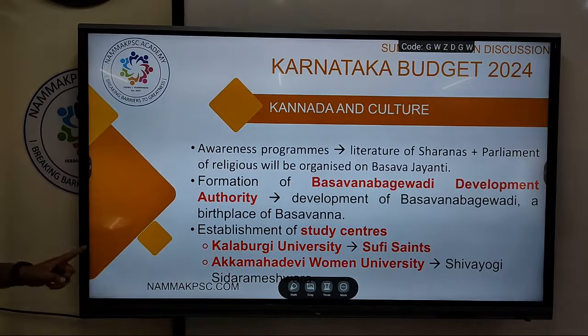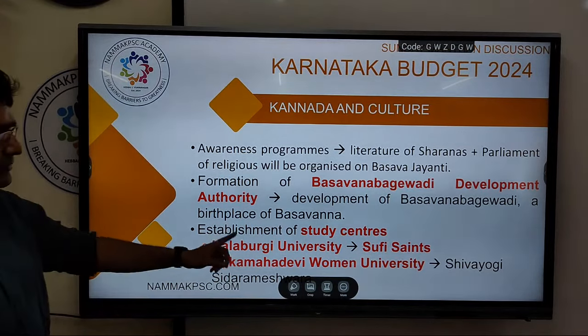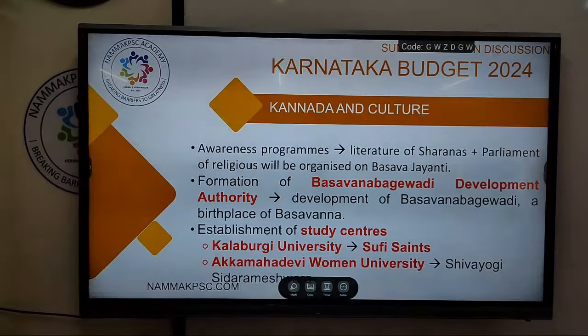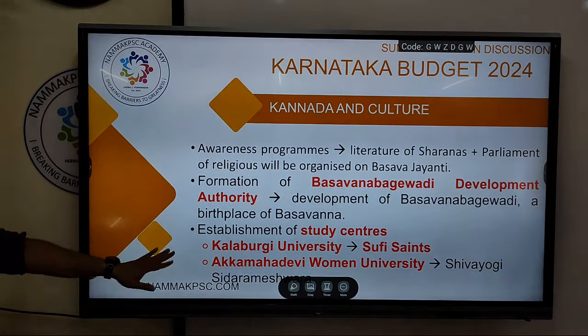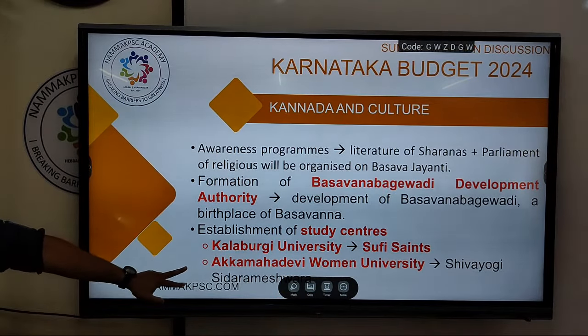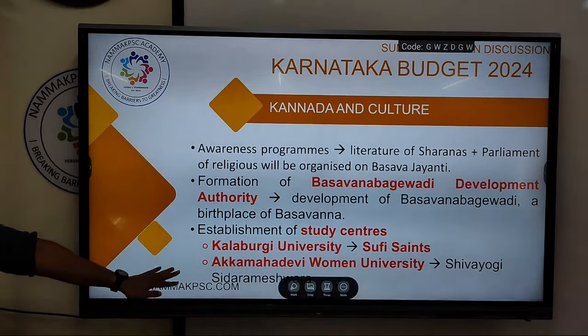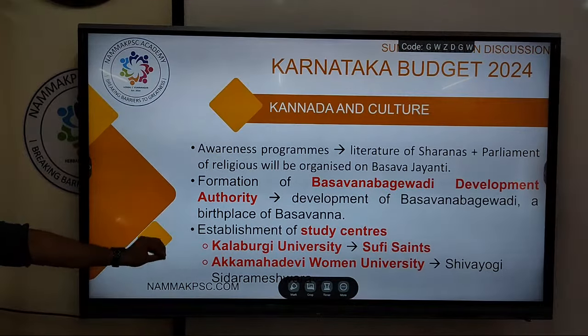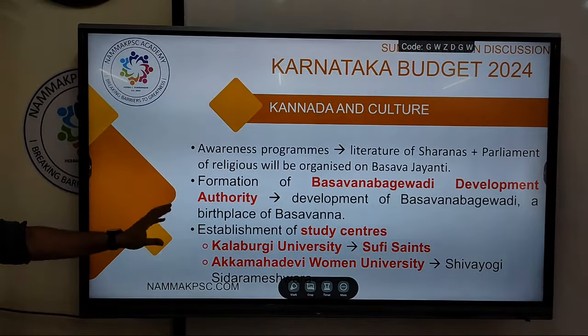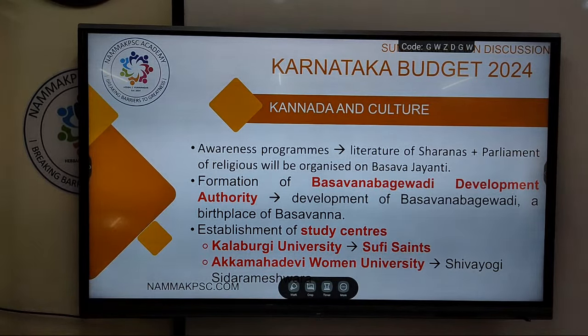Please remember this. In Akkamahadevi Women University, a study center will be set up to promote the teachings of Shivayogi Siddharameshwara. So these two are important, please remember. Two study centers will be set up in these universities to promote the specific teachings of them: Kalburgi and Akkamahadevi Women University.